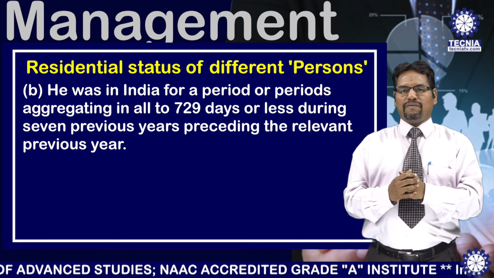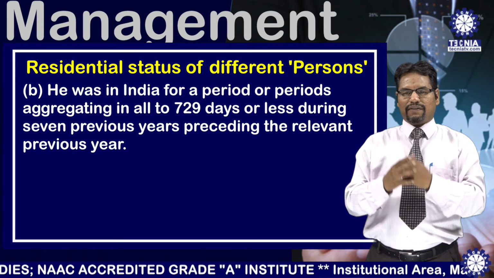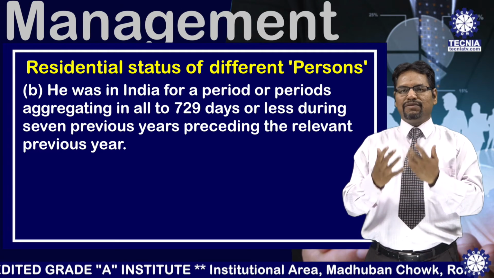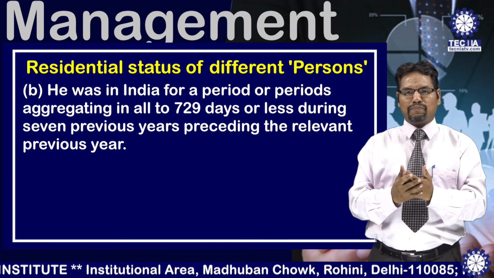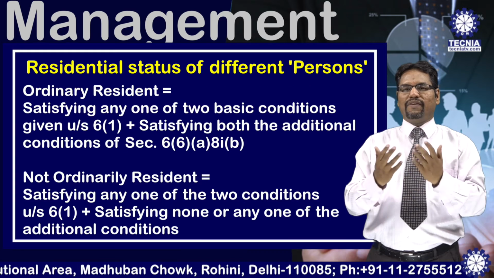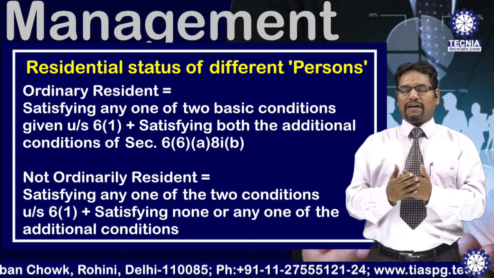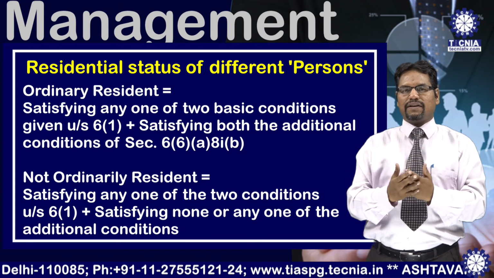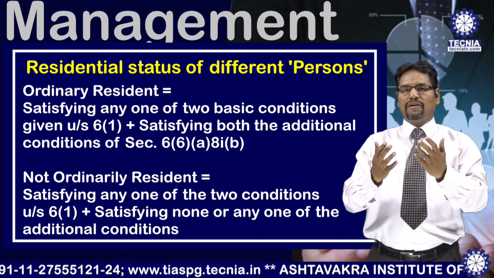So, whenever we are talking about the determination of residential status, we have discussed how you would calculate the residential status of an individual. An individual may be a resident of India. Again, resident of India is divided into two parts. Resident will include ordinary resident and not ordinary resident. So, in a nutshell, whenever we are going to calculate the residential status of an individual, it is very important to decide whether the individual is a resident or non-resident.